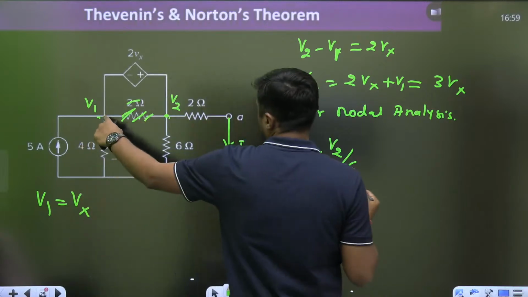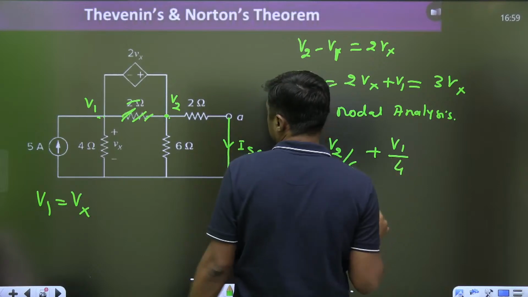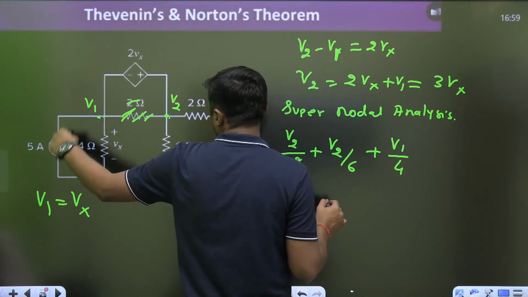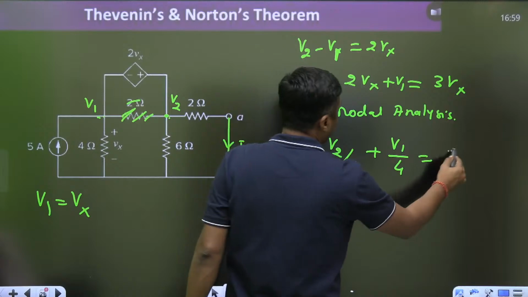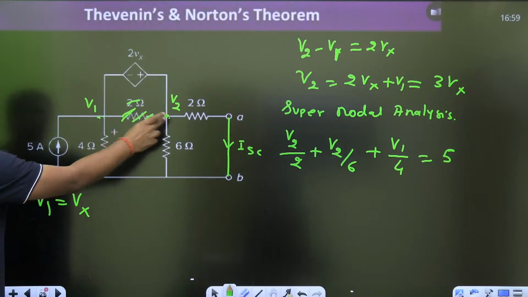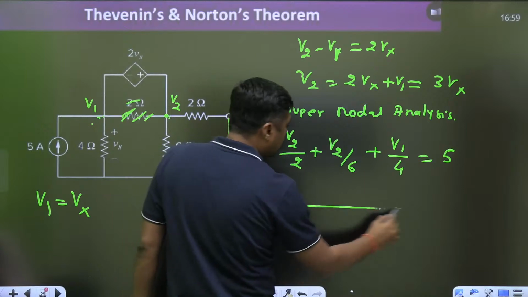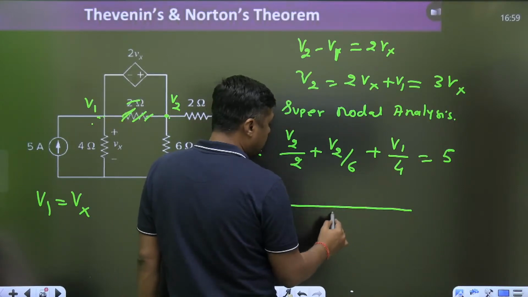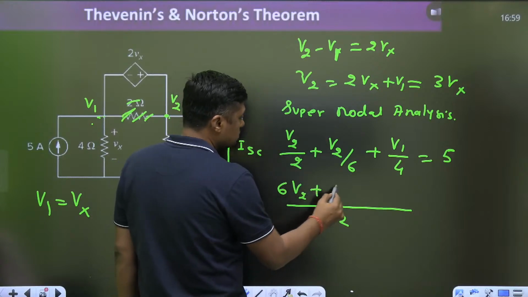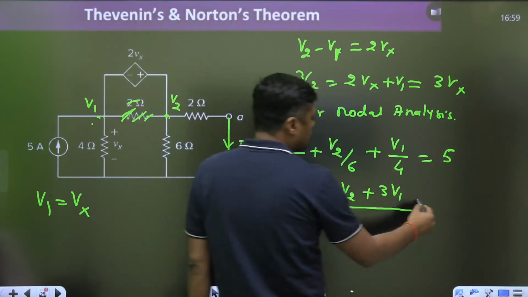Now at this point, V1 by 4. V1 is nothing but Vx. V1 by 4. And then what is the incoming current? 5 ampere. All are the outgoing currents, so incoming is equal to outgoing, 5 ampere. So simultaneously at these two nodes we are writing the KCL. This is called supernodal. Now what LCM can you take? The LCM will become 12. It will become 6V2 plus 2V2 plus 3V1 is equal to 5.